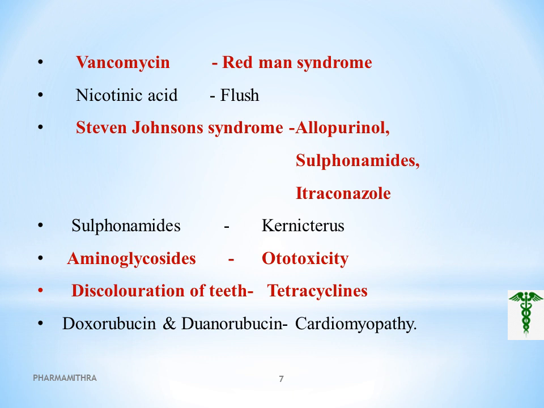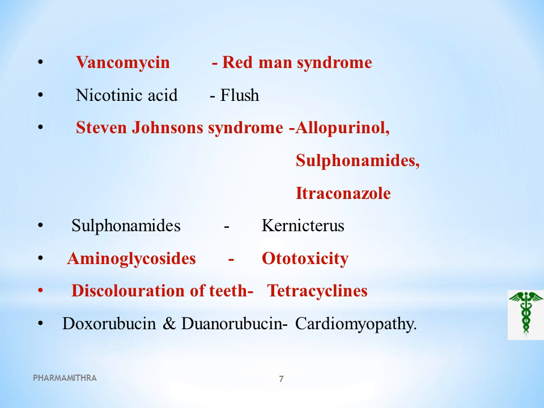And aminoglycoside is an ototoxicity-producing drug. This is very important; it is repeatedly asked in competitive exams. Next, discoloration of teeth is caused by tetracycline. And next, doxorubicin and daunorubicin produce cardiomyopathy, an acquired or hereditary disease of the heart muscle.